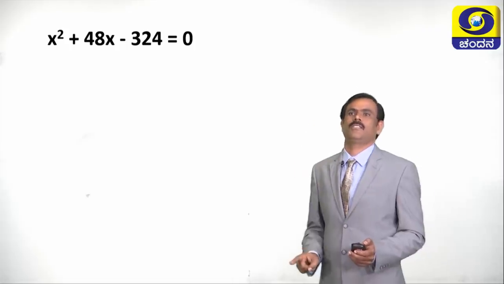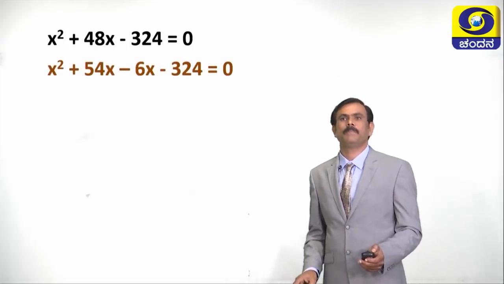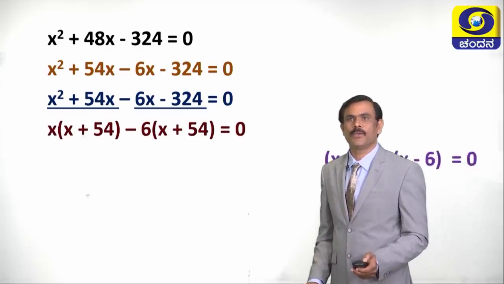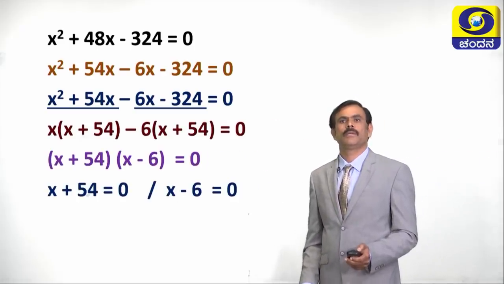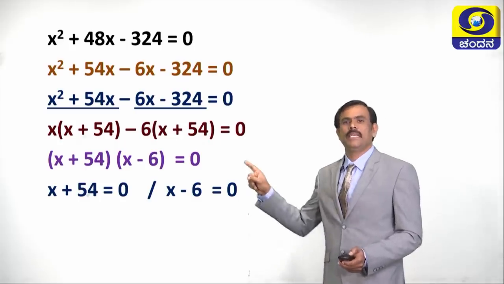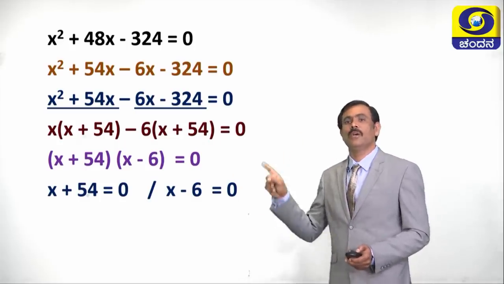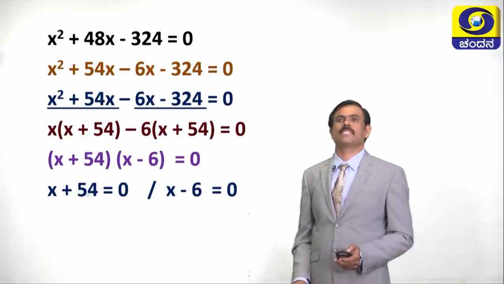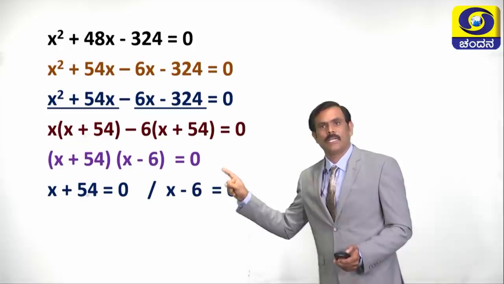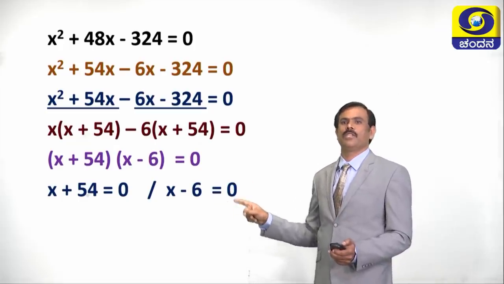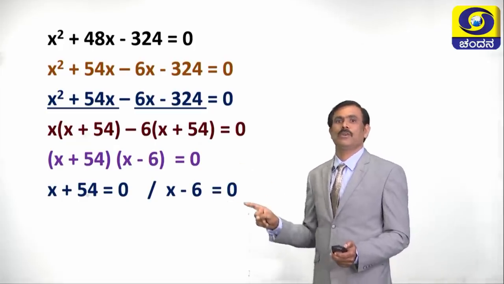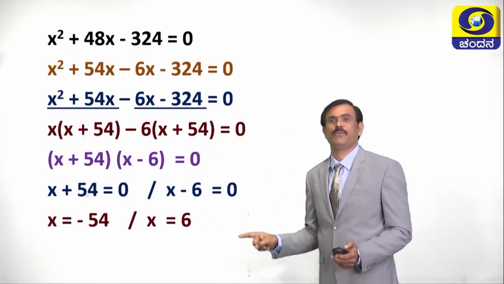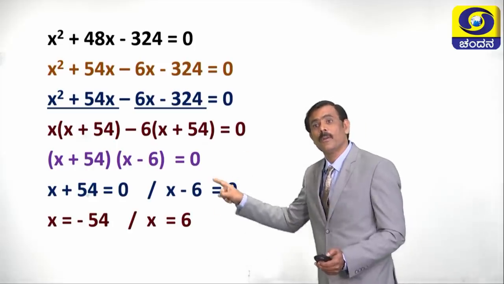Children, just see the steps. First step, second step, third, fourth, fifth. Finally, x plus 54 equals 0, x minus 6 equals 0. How to simplify? Already we have discussed in the factorization method. It becomes x plus 54 equals 0, x minus 6 equals 0. If x plus 54 equals 0, x is equal to minus 54 or x is equal to plus 6.